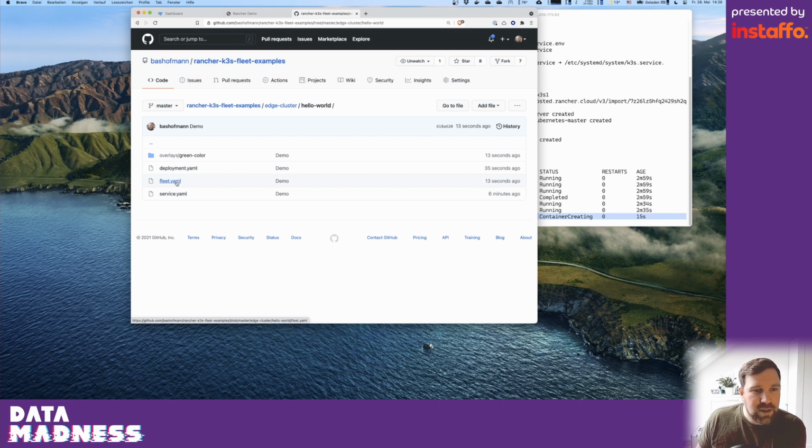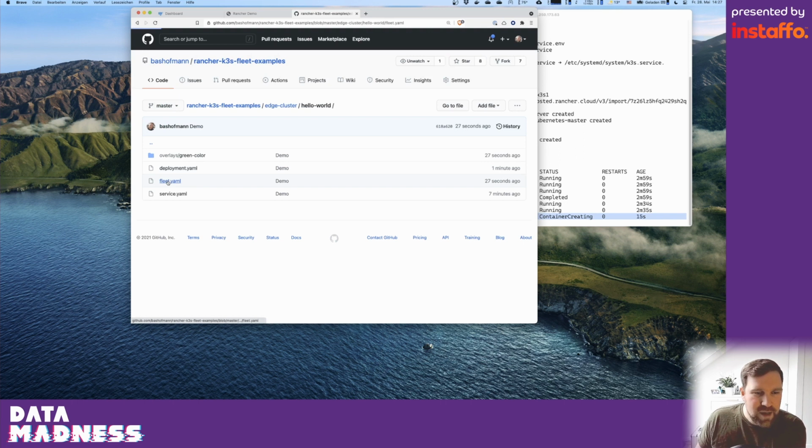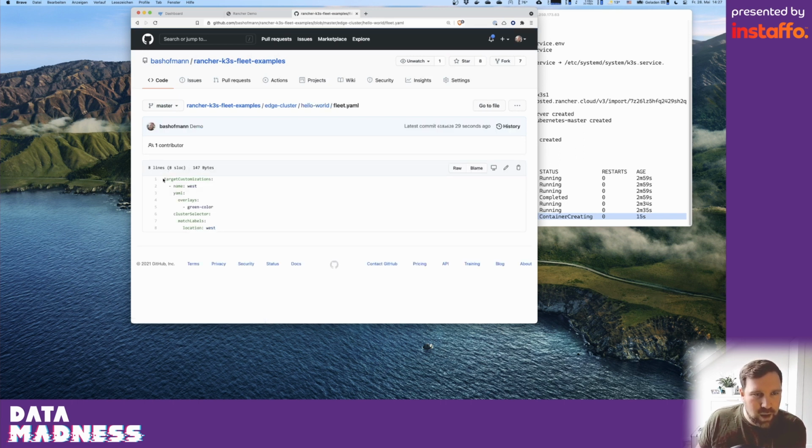We created an additional Fleet YAML file here. The deployment YAML now has again the cow color purple in it. And the Fleet YAML says, okay, I want to have a customization, which is called West, which should add an overlay to our application here for all clusters that have the label location West.